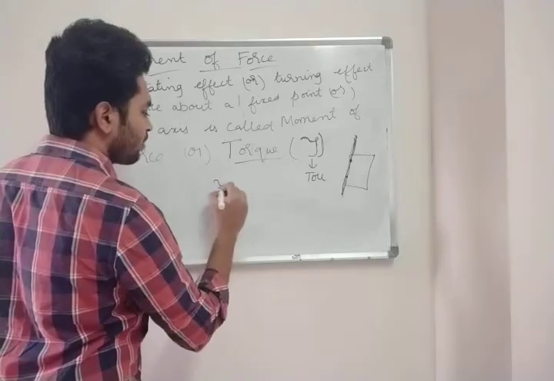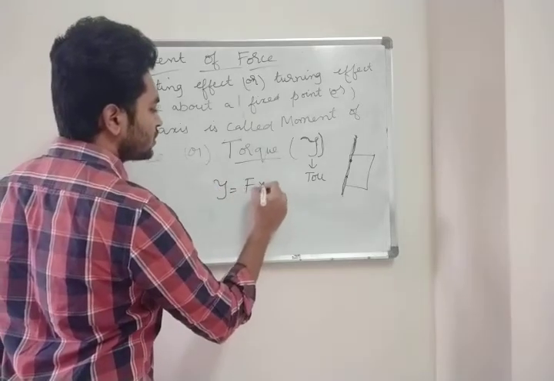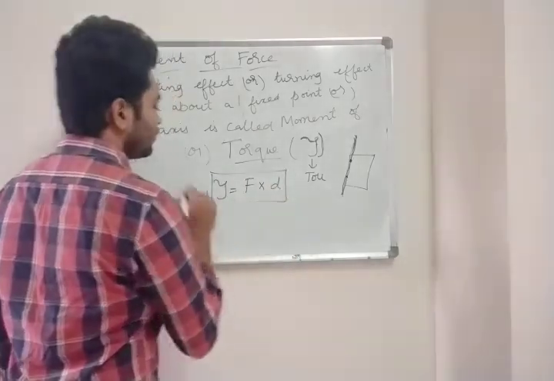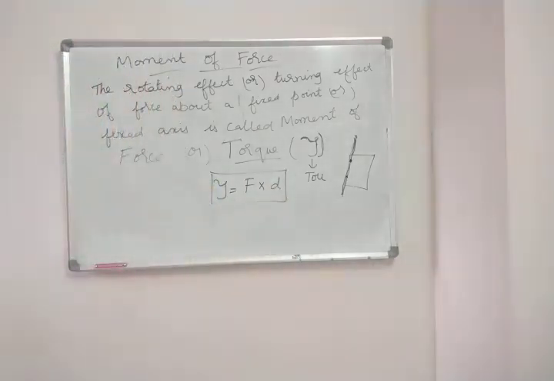Now what is the formula? Tau is equal to force into distance. Tau means torque.